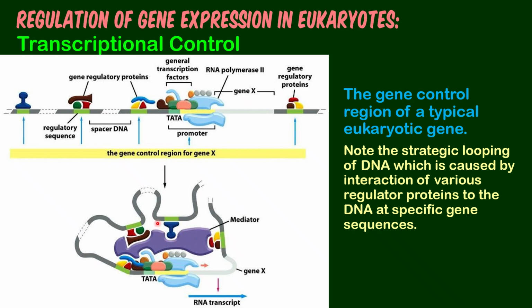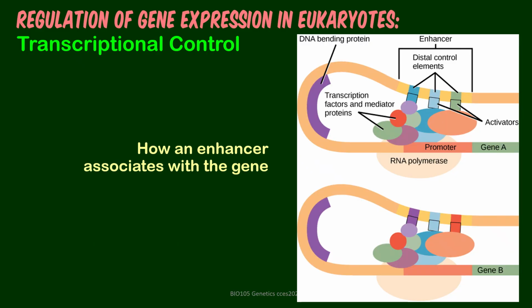So these proteins, for example, are still able to interact with that mediator. This one is specifically for an enhancer, but the same thing works like an enhancer. An enhancer is usually located far, so that's why they are called distal control elements.